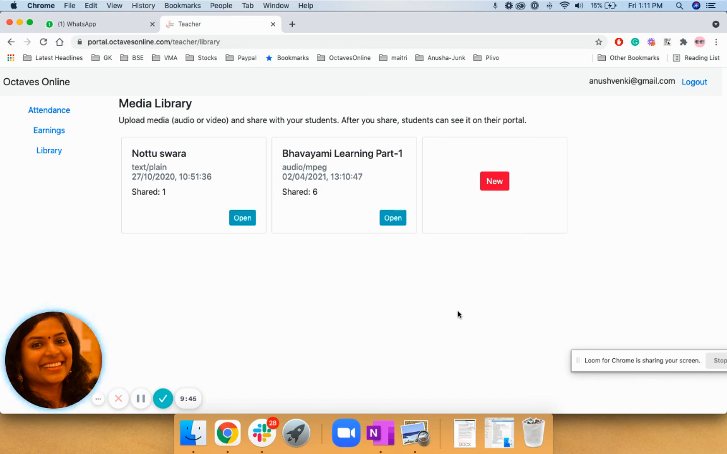So we request you to utilize this media library, and we also assess you a lot. Teachers who are uploading regularly inside the media library, we take them to the next level with us. So we request you to utilize this section properly and add media and share it with the students accordingly.